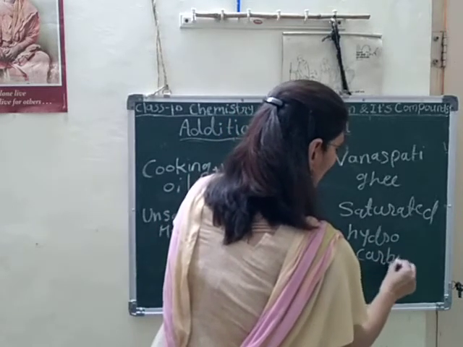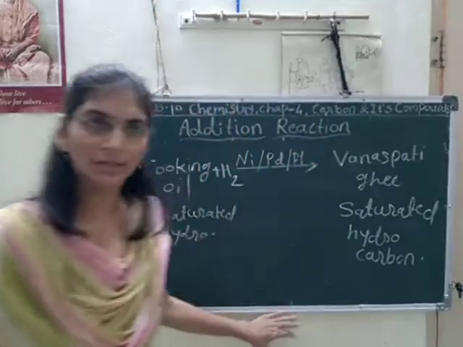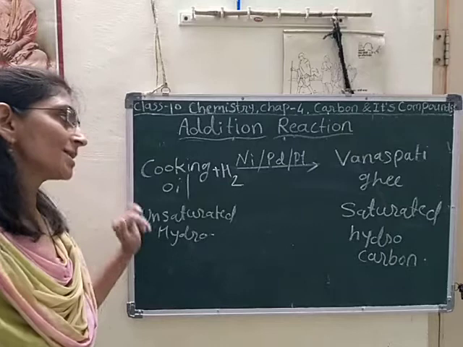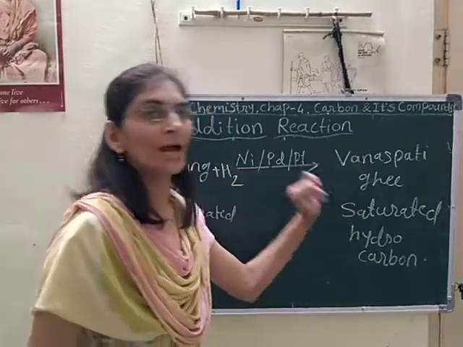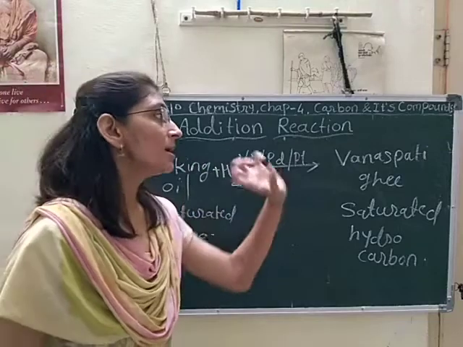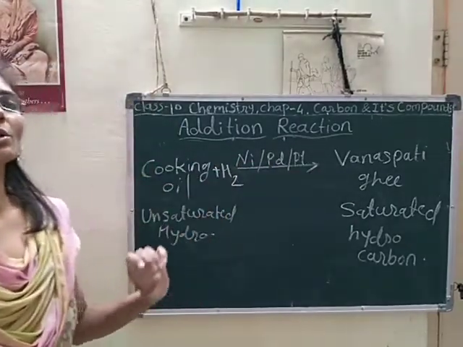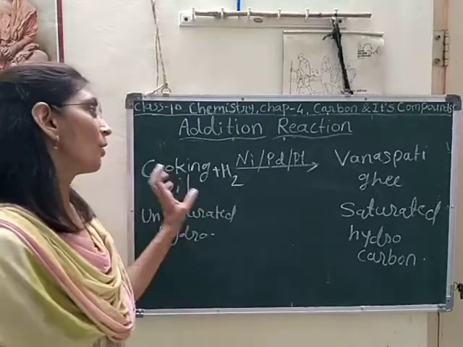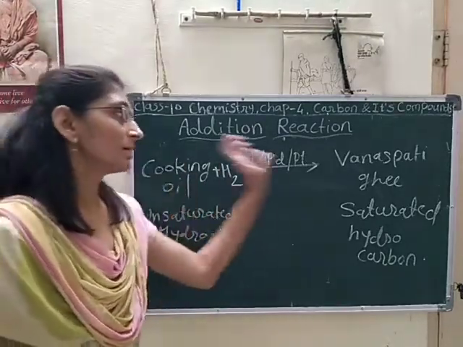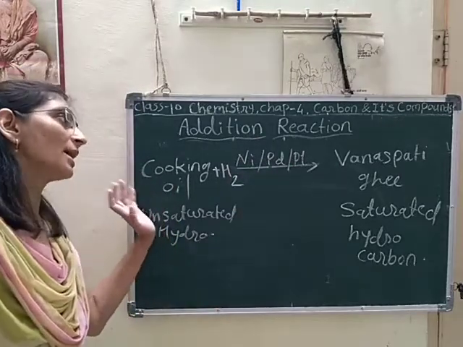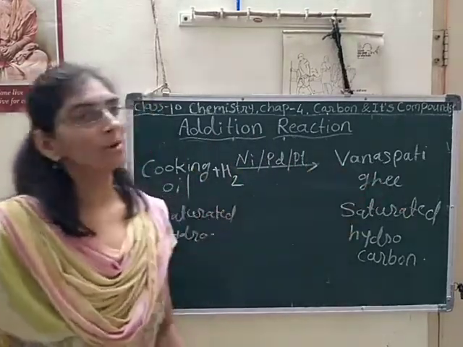So we can convert unsaturated hydrocarbon from cooking oil into saturated hydrocarbon. By reduction we can convert it to vanaspati ghee. This process is specially used in industry for this type of conversion.